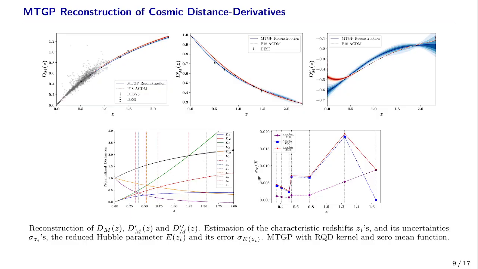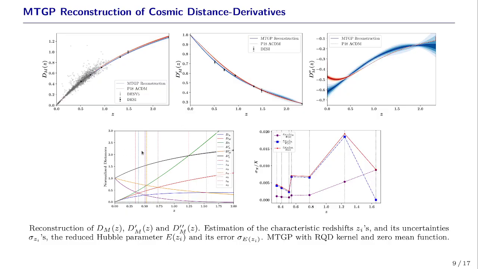This plot shows how the errors in the reduced Hubble parameter scale. So we show the contribution from the error in dA, the contribution from the error in Z's, and then we show the total contribution to the total error.